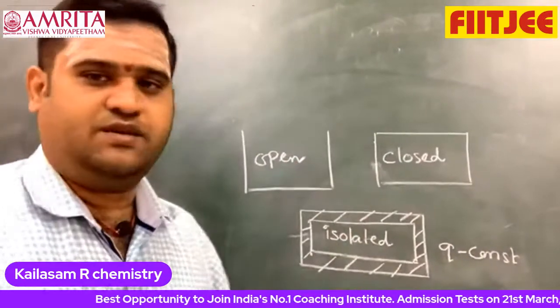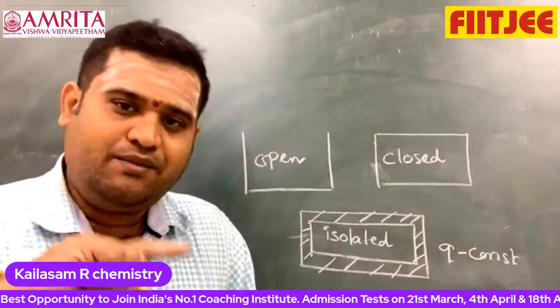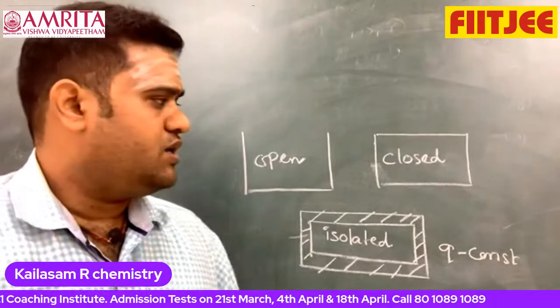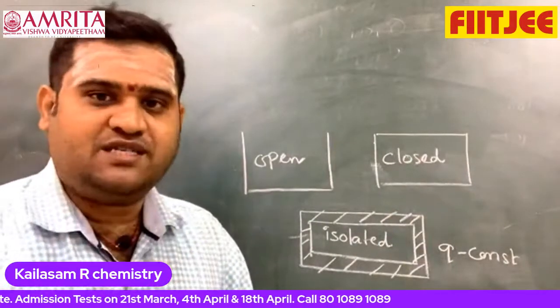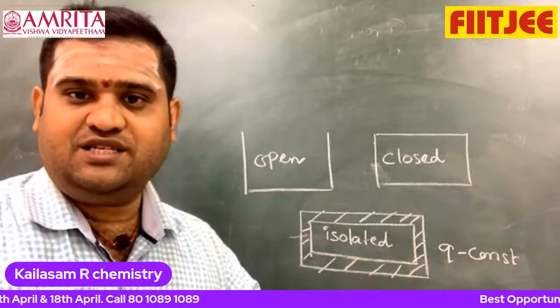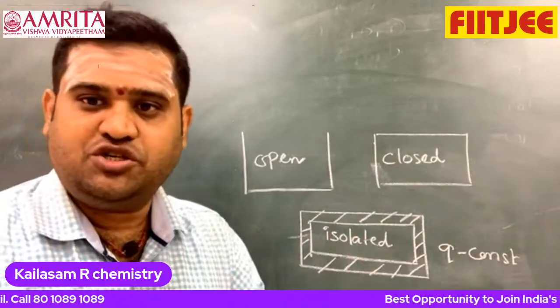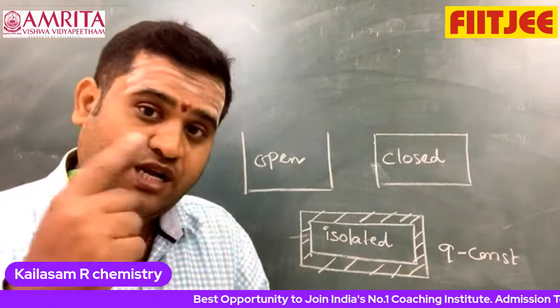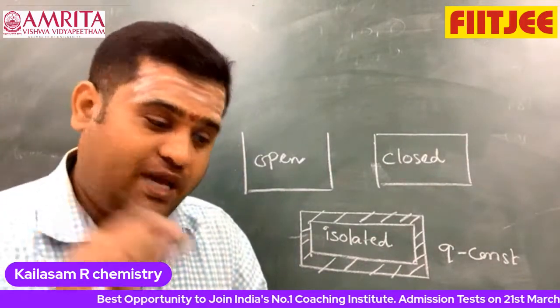And what is open system? That means in any reaction I'm doing, mass and energy both can be exchanged. What is closed system? Energy can be exchanged, mass cannot be exchanged. But here, neither energy nor mass can be exchanged. So that is called isolated system. The other important point, types of process. What are the types of process?